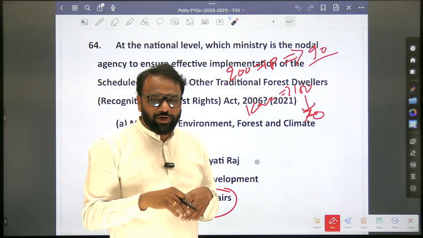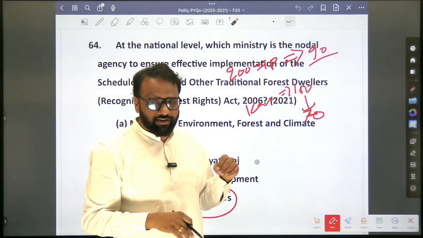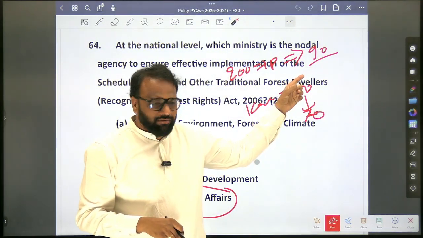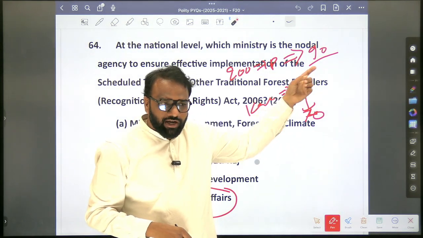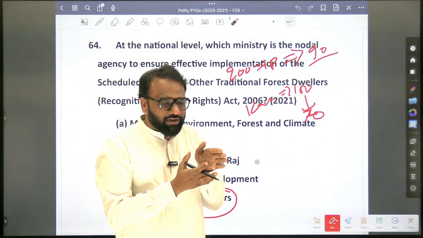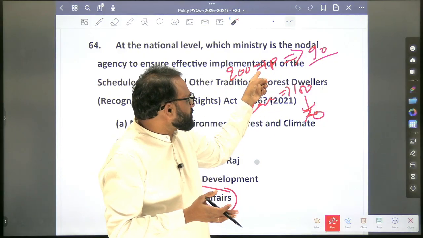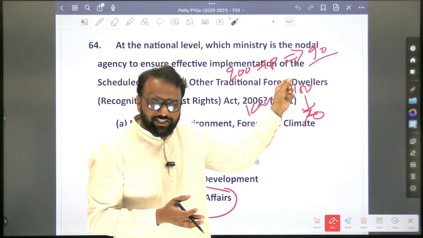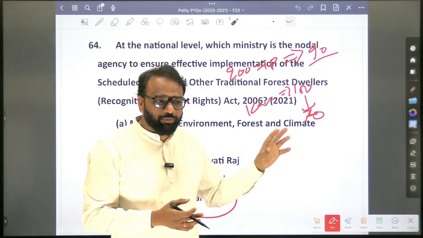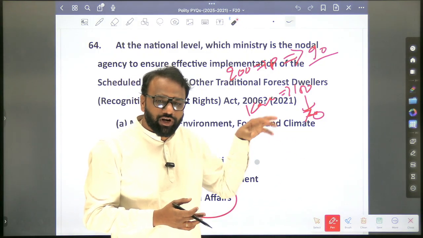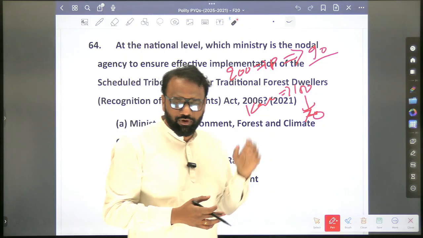So highest number of scheduled tribes are present in which state? Maharashtra. Out of 90, if you compare 70 and 90, 90 is more here. But when you consider proportion of population, 90 out of 200 is close to 45 or 46%. But here 70 out of 100 means 70%. So here the proportion of scheduled tribes is more in Karnataka as compared to Maharashtra.